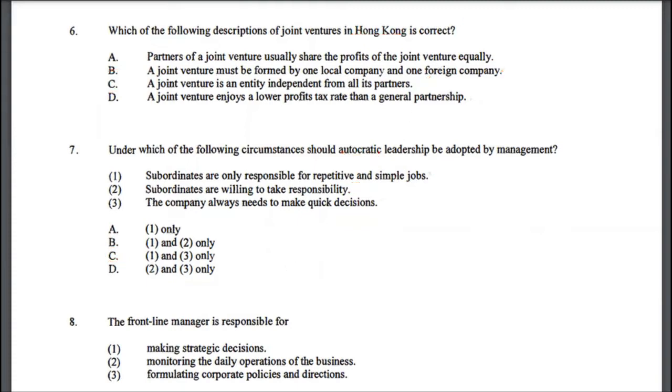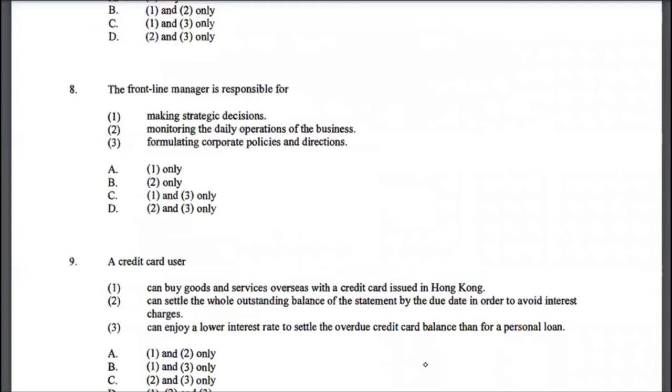Let's look at multiple choice 8. The frontline manager is responsible for making strategic decisions. No, actually the frontline manager is not responsible for that. It's the management which makes strategic decisions. Monitoring the daily operations of the business. Frontline managers are responsible for that. Formulating corporate policies and directions. No, that is again a responsibility of management. So the correct answer to multiple choice 8 would be option B, because only statement 2 is true.